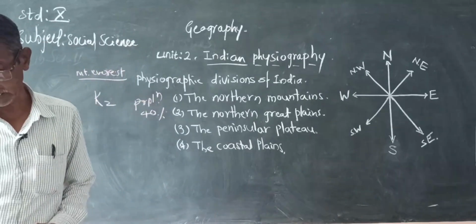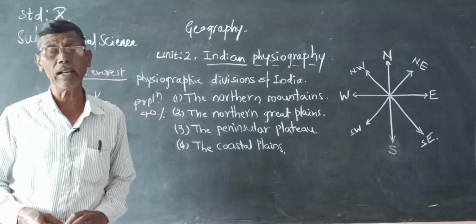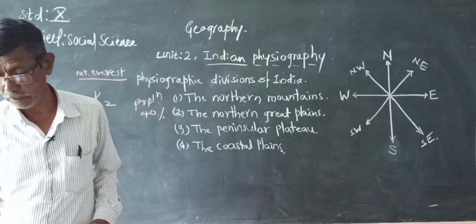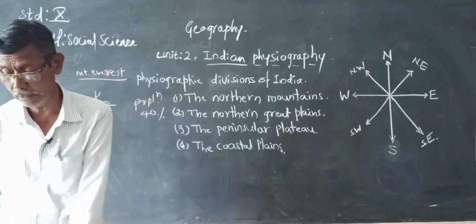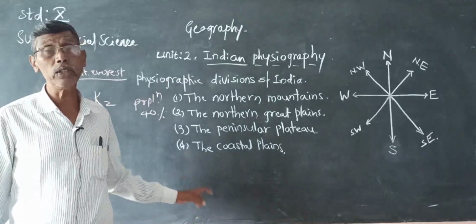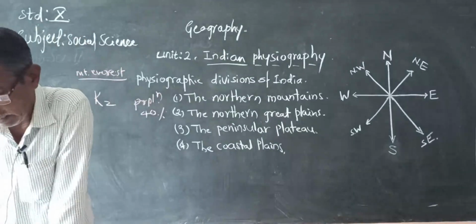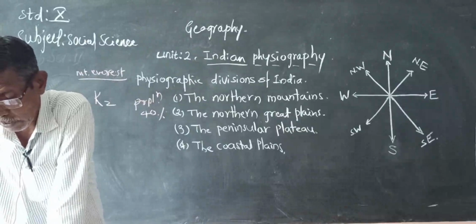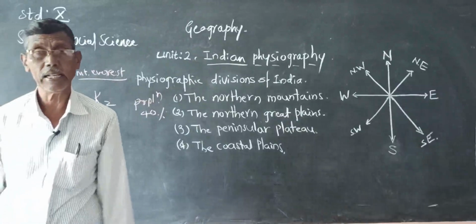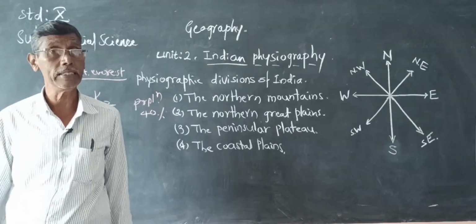Now the Western Ghats are the continuous ranges running parallel on the west coast of India, from the Tapi Valley to Kanyakumari. They are also known as Sahyadris, the Sahyadri ranges.